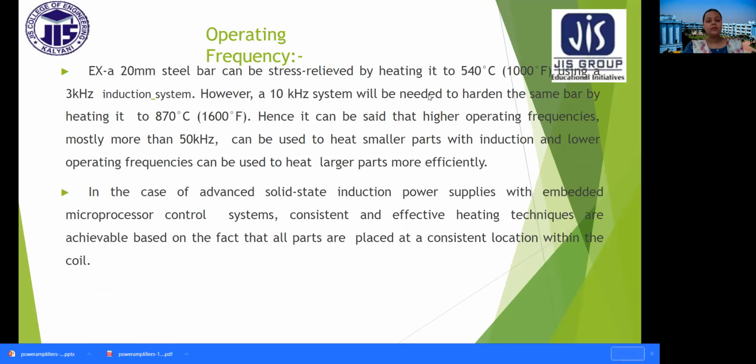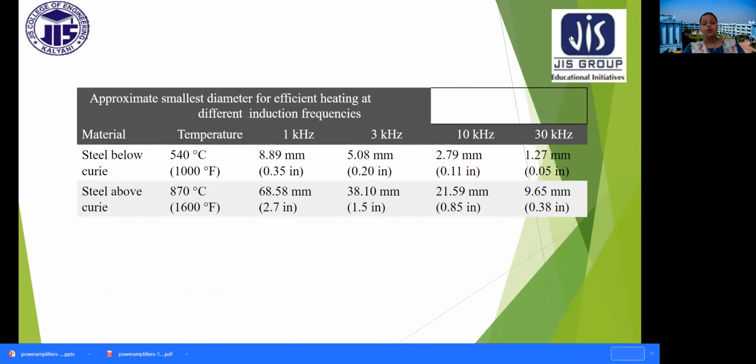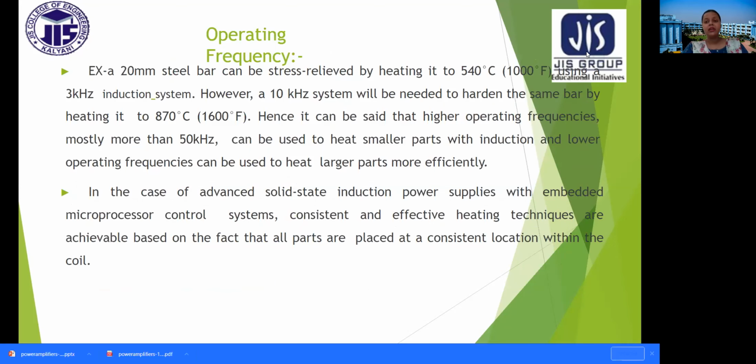Operating frequency. A 20 millimeter steel bar can be stress relieved by heating it to 540 degrees centigrade or 1000 degrees Fahrenheit using a 3 kilohertz induction system. However, a 10 kilohertz system will be needed to harden the same bar by heating it to 870 degrees centigrade or 1600 degrees Fahrenheit.